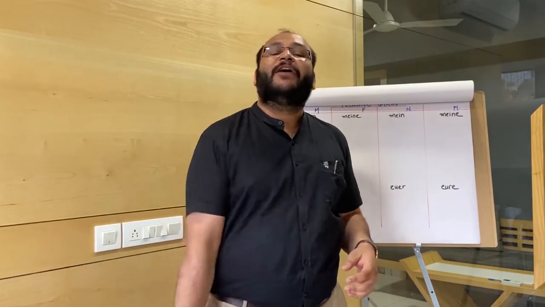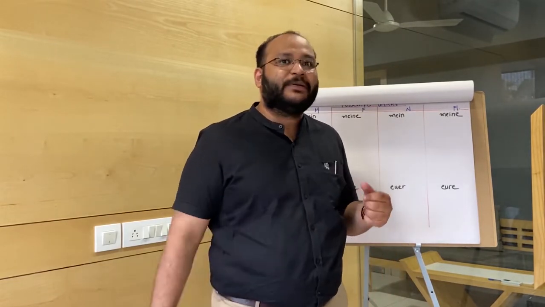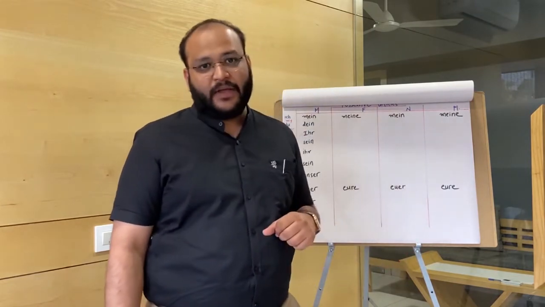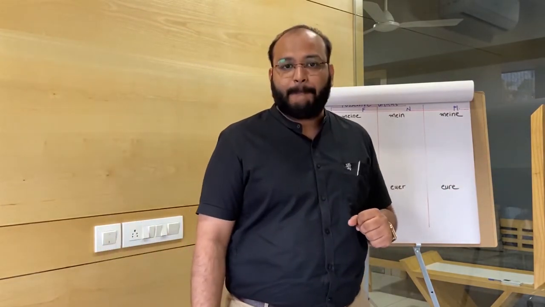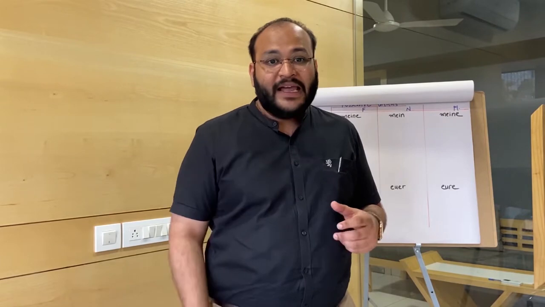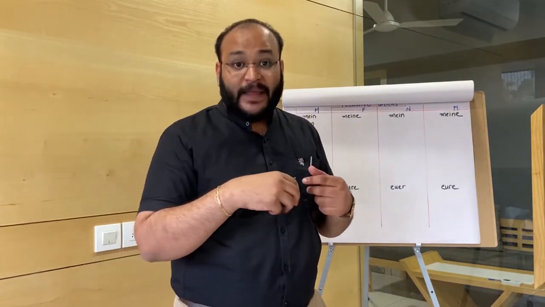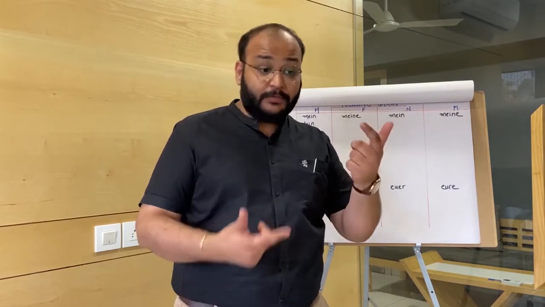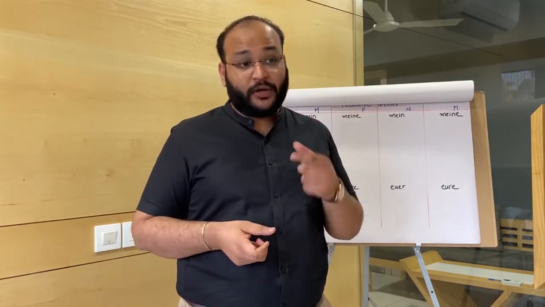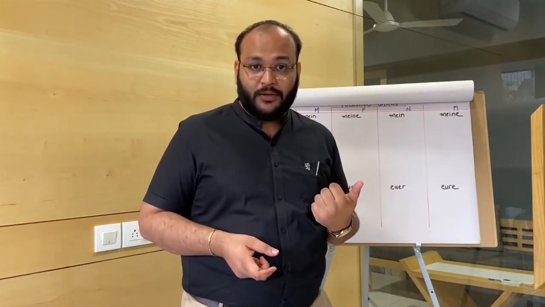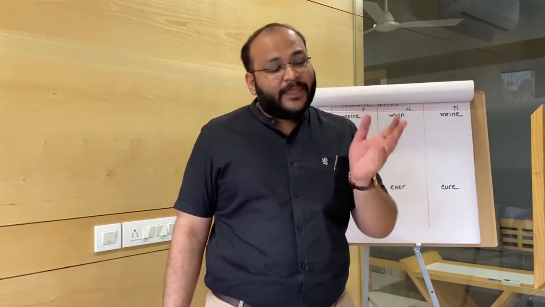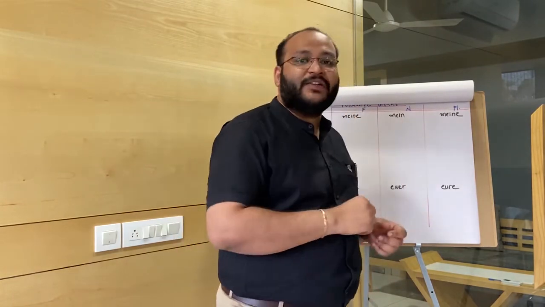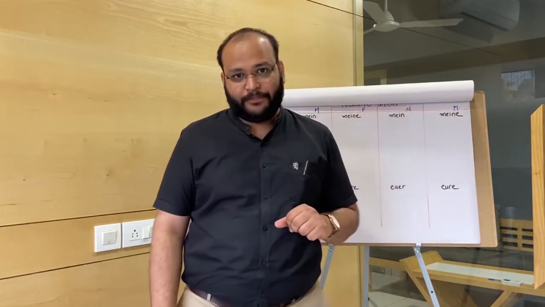What are the possessive articles in English? In English, the possessive articles are my, your, his, her, our, their. So, for example, this is my pen. The word my clearly shows the ownership: to whom does the pen belong? It belongs to me. I am the owner. So it shows the ownership. But in English, as we know, they don't have the gender concept. So in English, the possessive articles simply show the ownership.